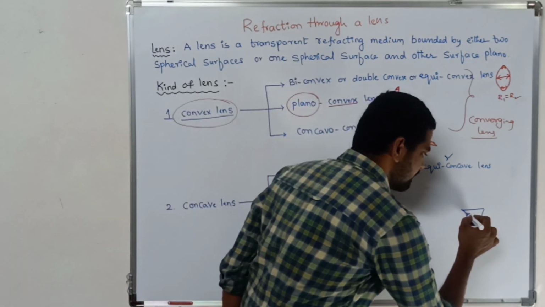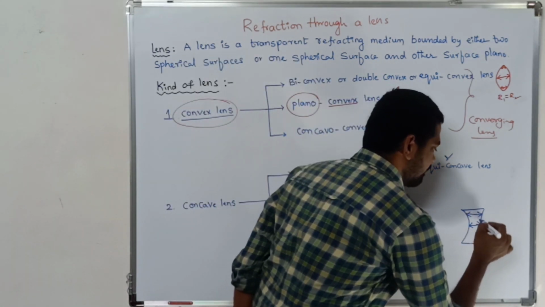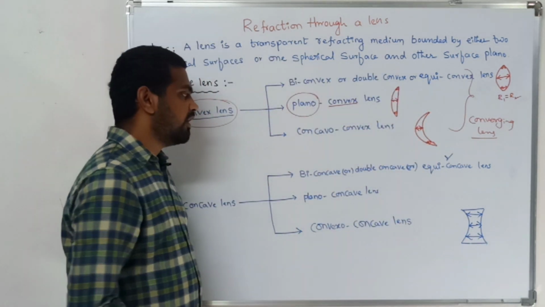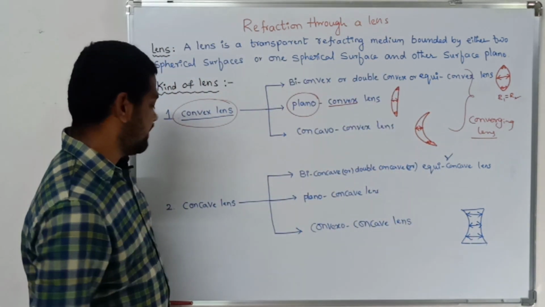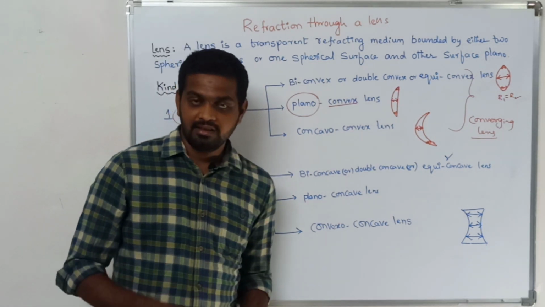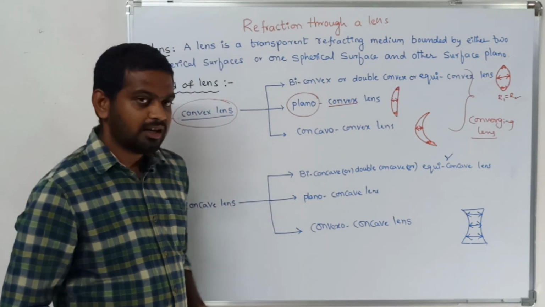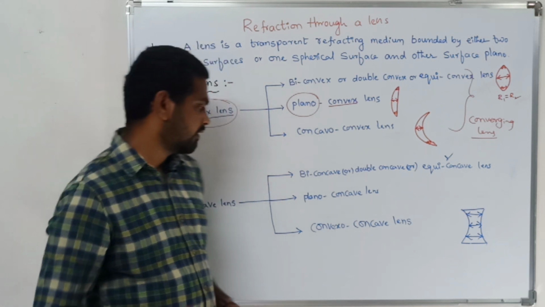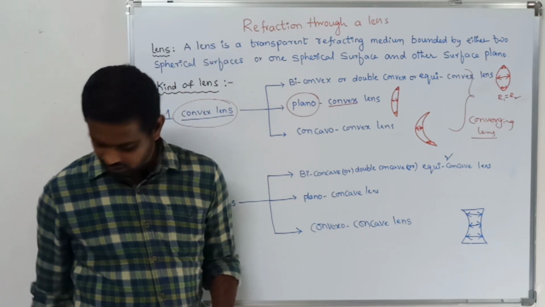Coming to the periphery, the lens thickness is more. In case of the concave lens, the lens is again classified into three types. First one is biconcave, the second one is plano-concave, and the third one is convexo-concave lens.